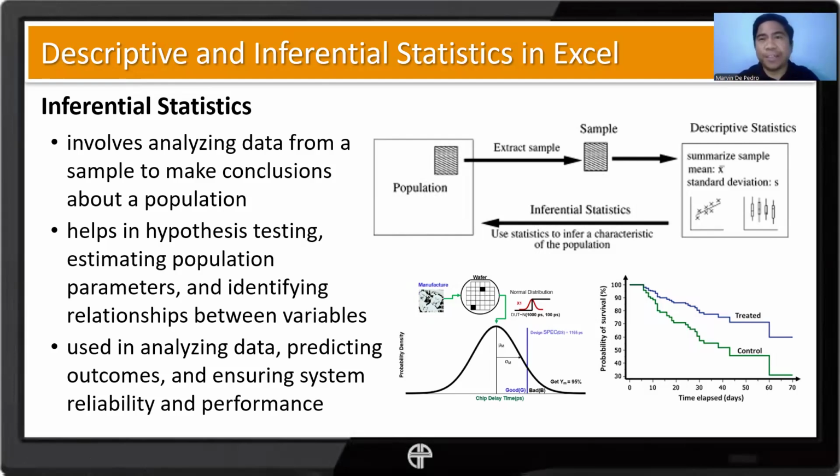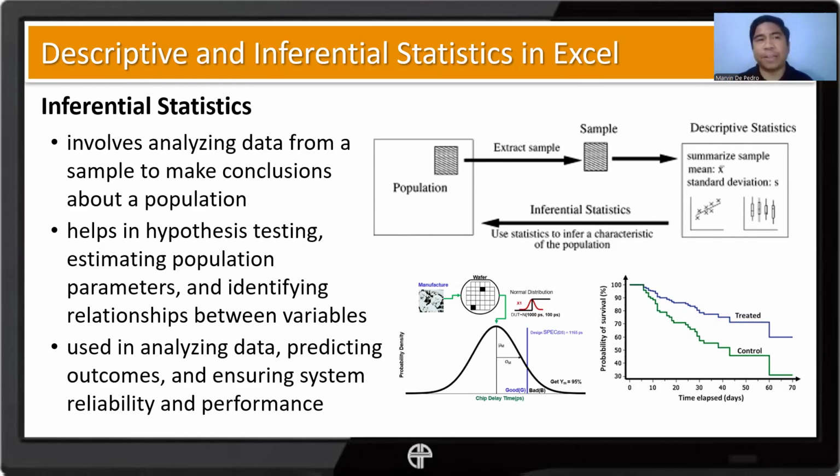Okay, we are now on the third part. This time we're talking about inferential statistics. This involves analyzing data from a sample to make conclusions about a population, and it helps in hypothesis testing, estimating population parameters, and identifying relationships between variables. Also, we use it in analyzing data, predicting outcomes, and ensuring system reliability and performance.